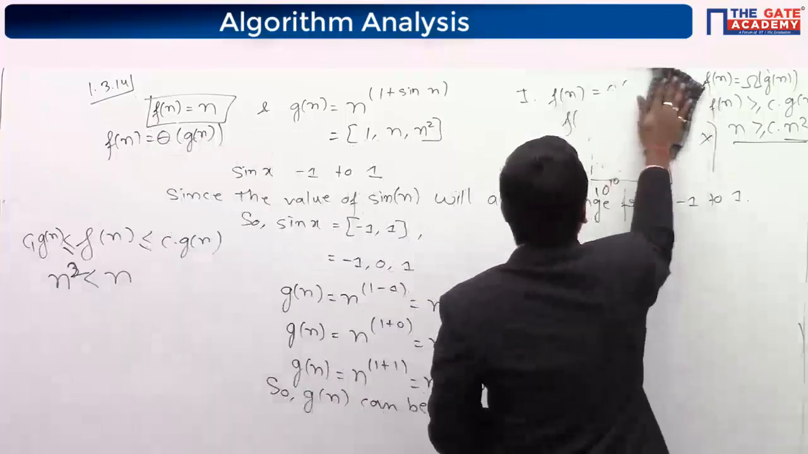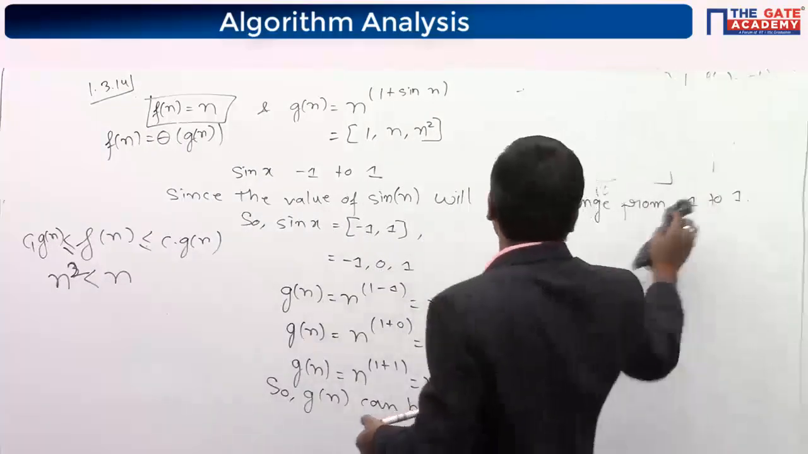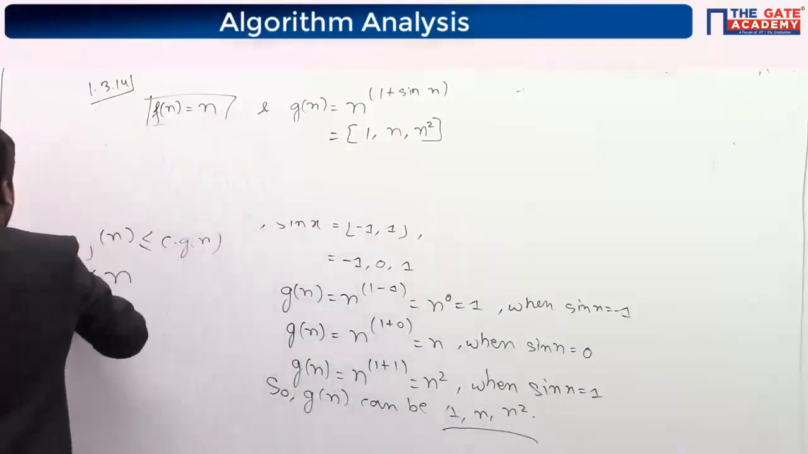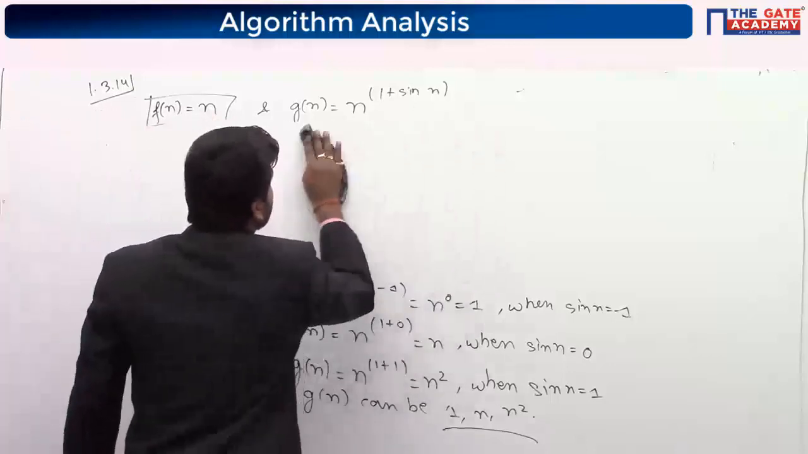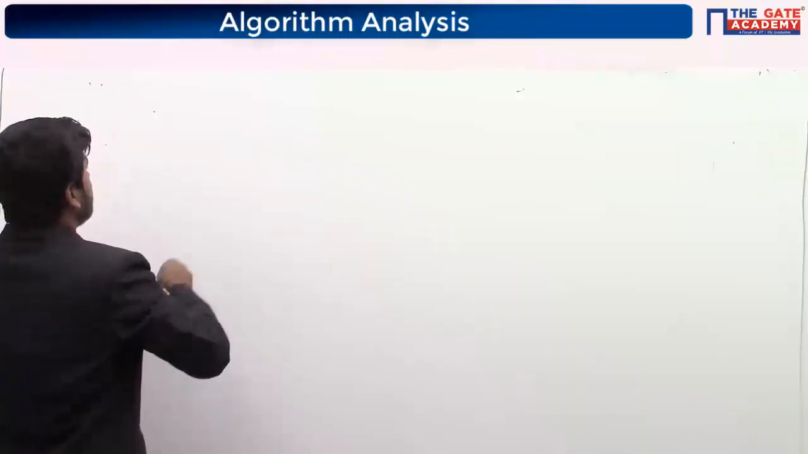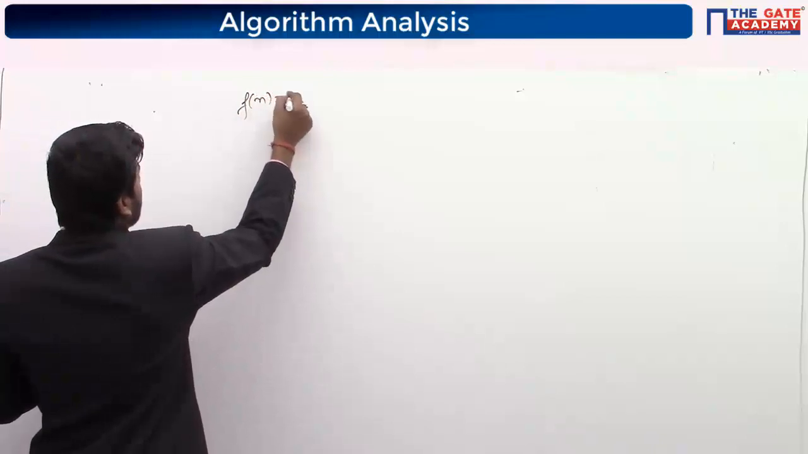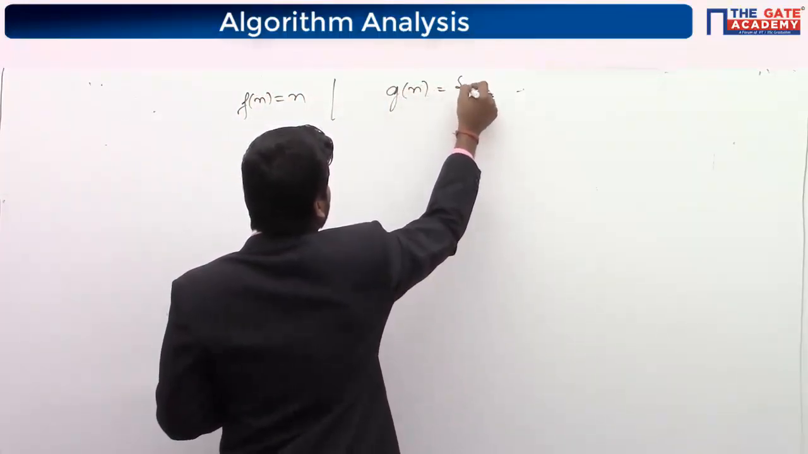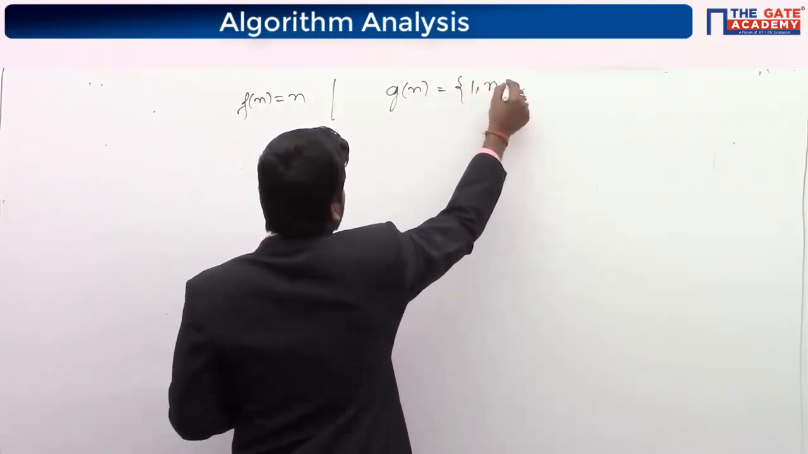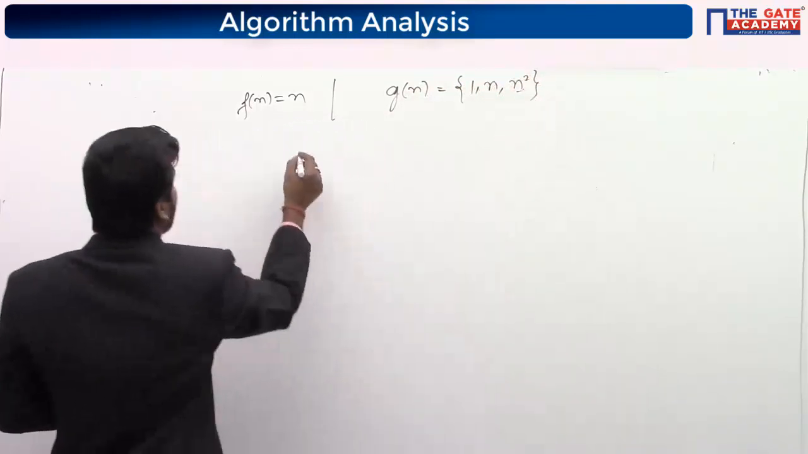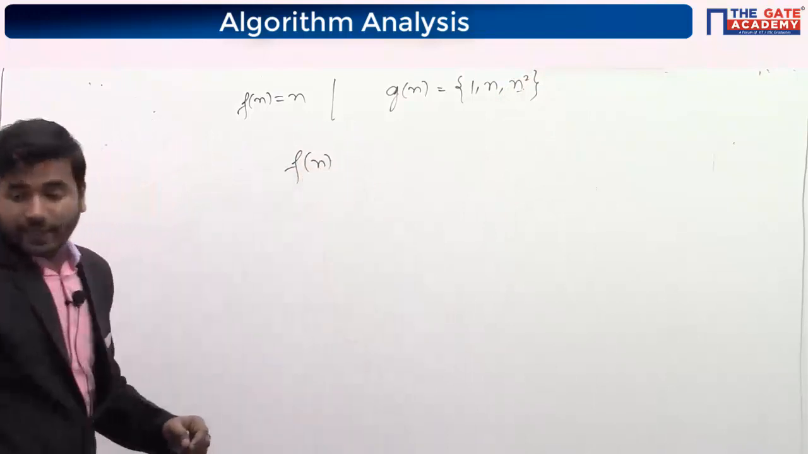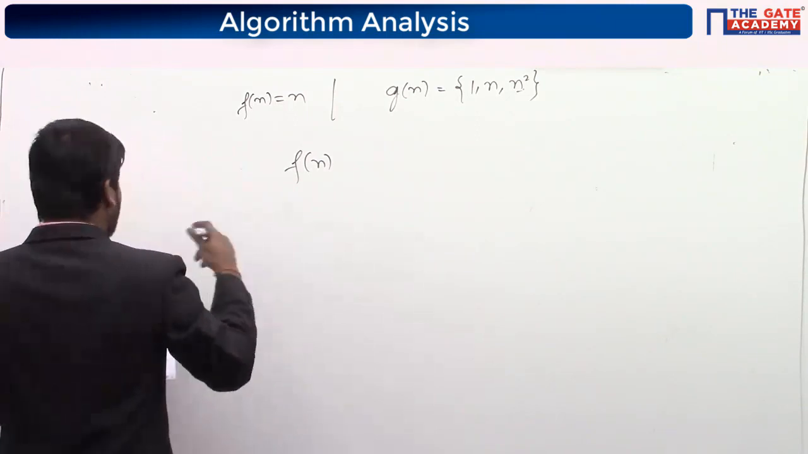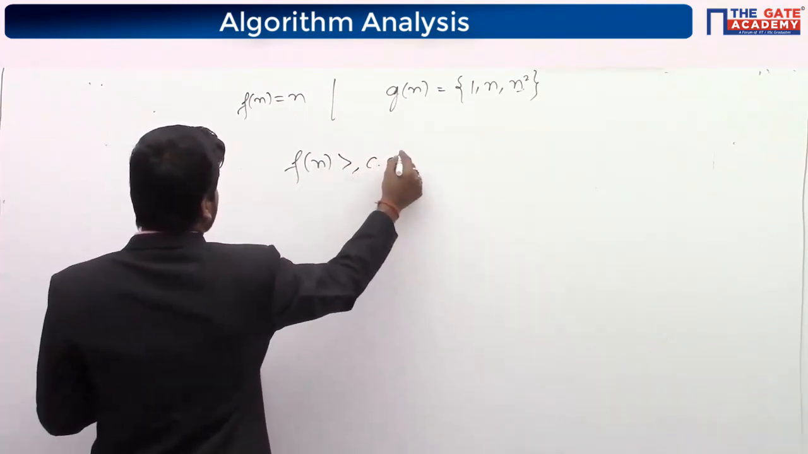Please tell me whether it is clear or not till this point. So now see, G(n) can have any value, which can be either 1, n, or n square. We have seen that F(n) is n. Statement 1 is saying that F(n) is big O of G(n), meaning F(n) should be less than or equal to c times G(n).